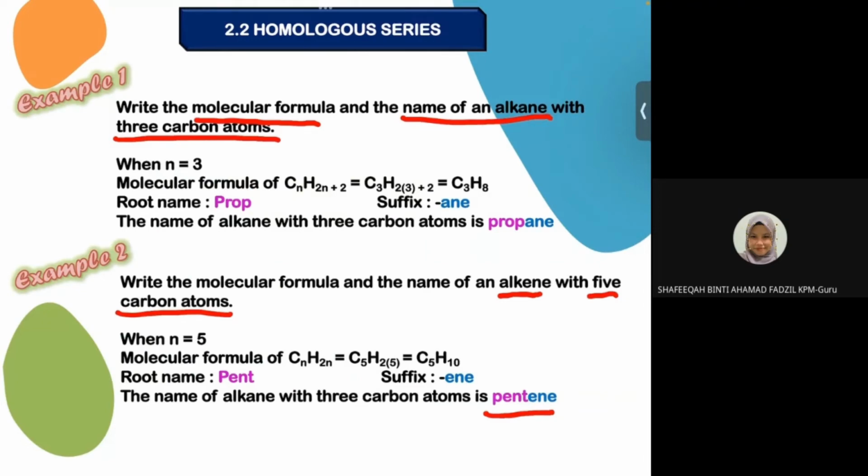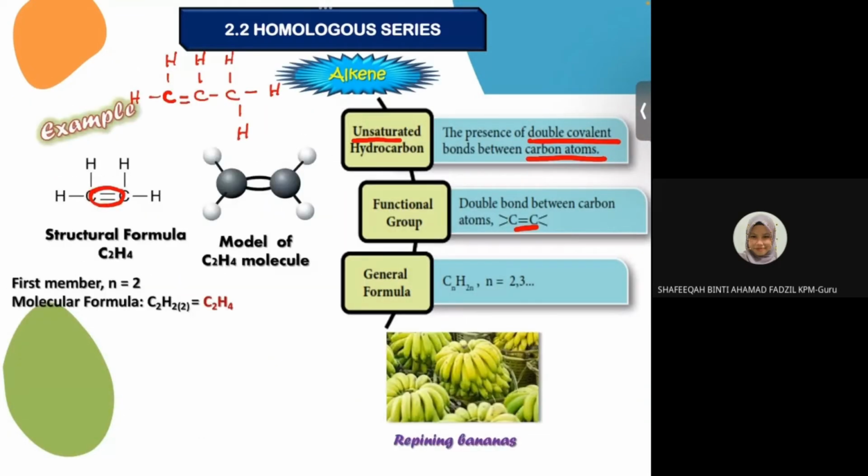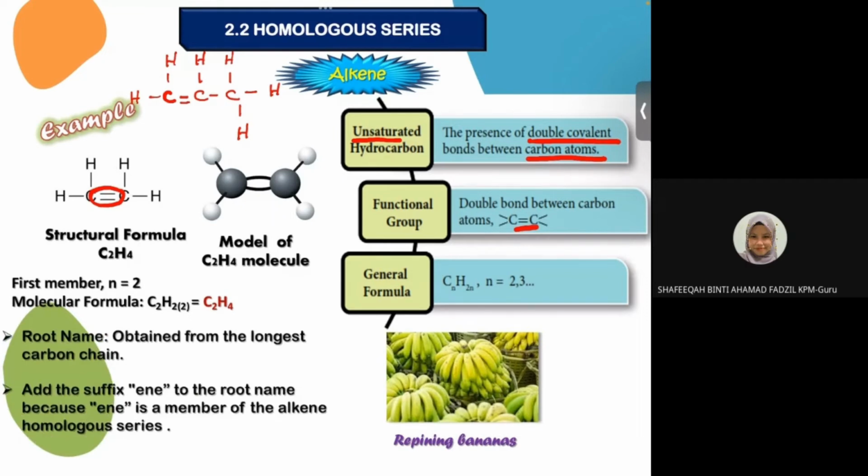Okay, good. So, C3, okay, C3 is prop. And then suffix dia adalah ene. Then you add ene. Okay, this is how we name the alkene.